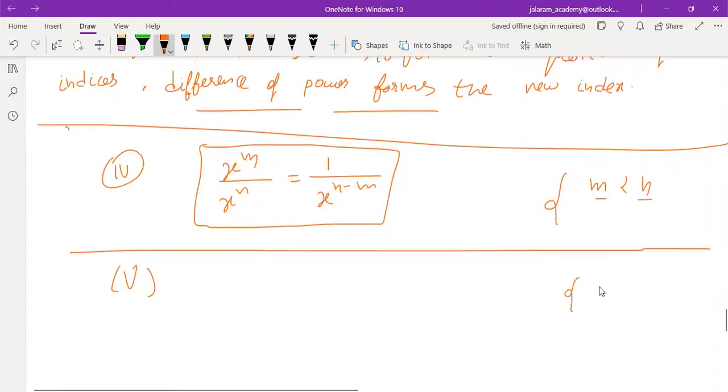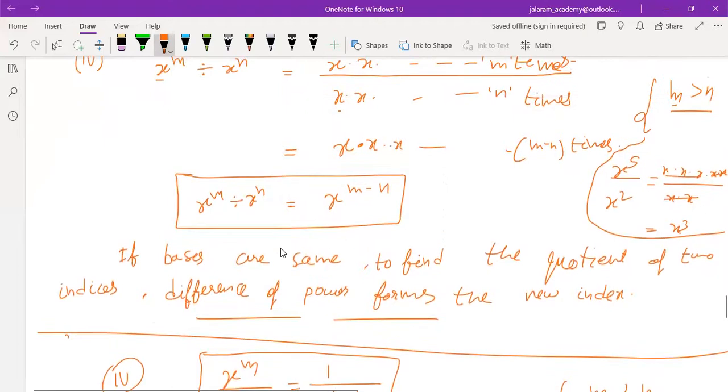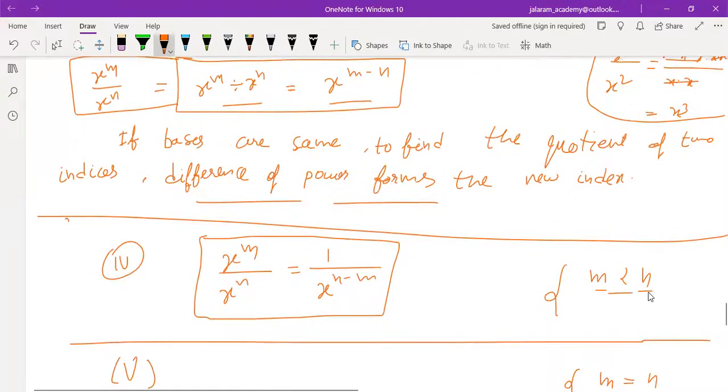Now what if m equals n? This is the third case. First case, if m is greater than n, then x to the power m divided by x to the power n is x to the power m minus n. Write this also. And if m is less than n, then x to the power m upon x to the power n is 1 upon x to the power n minus m.